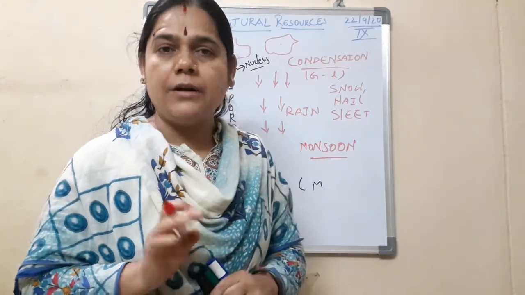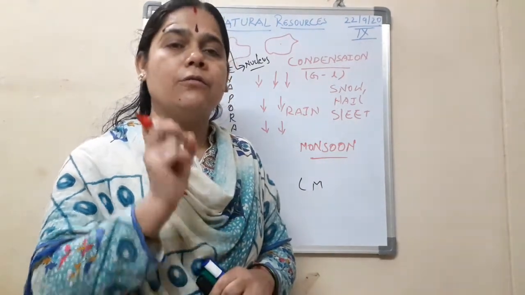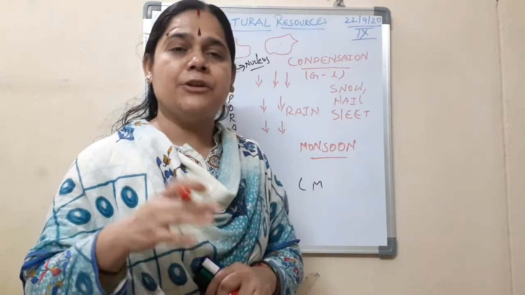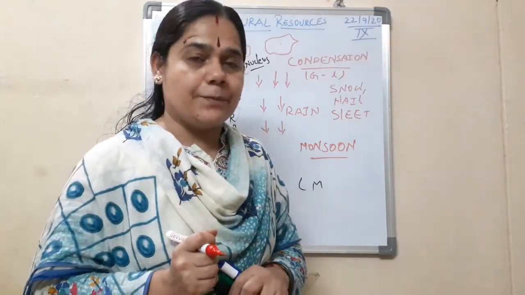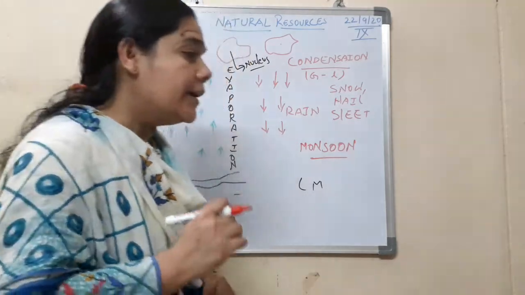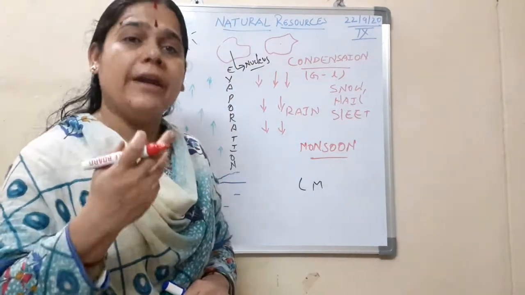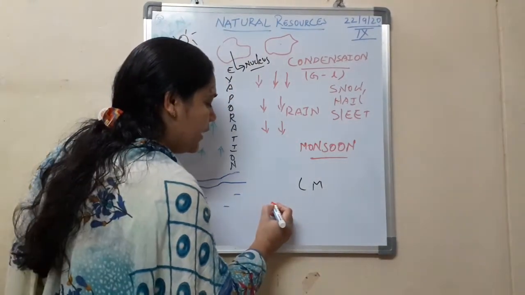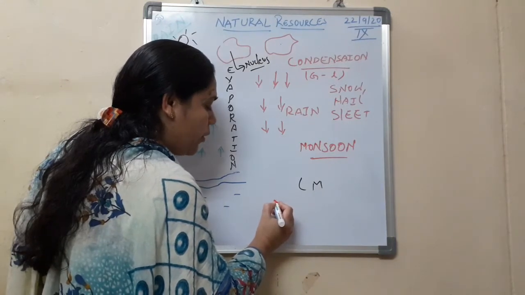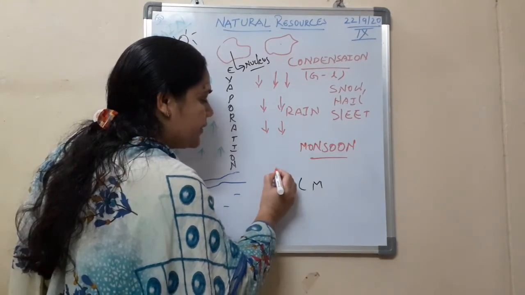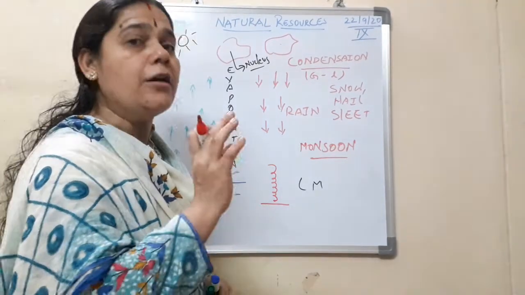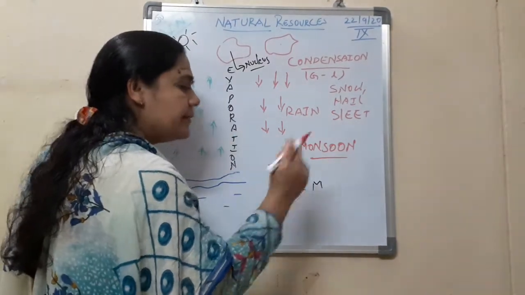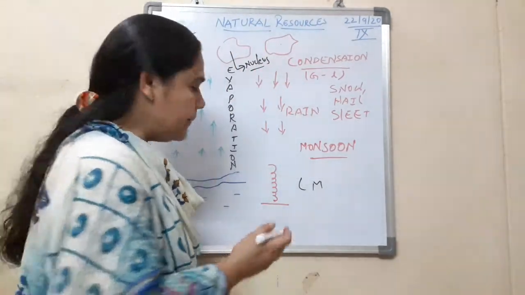And all this happens because of the occurrence of depression. Very often, if you have heard the weather news, you have also heard the word depression. There is a depression in the Indian Ocean or the Bay of Bengal, Arabian Sea. What is this depression? This depression is nothing but the rising of warm air. Now, what will happen? The warm air will rise up, creating a low pressure. Not low air, I'm sorry children, warm air, which will rise up in a spiral pattern,